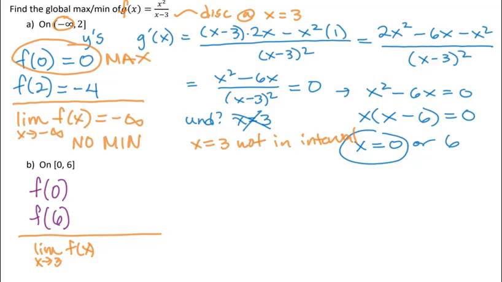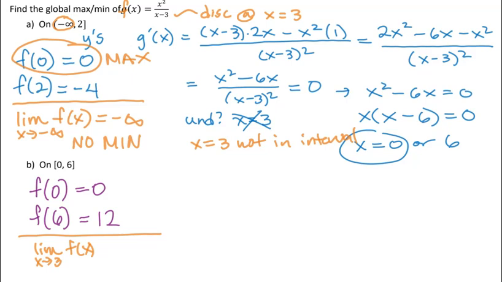F of 0, we already figured out, is 0. F of 6 is 36 over 3, which is 12. So just based on that, I would say now my minimum is at 0 and my maximum is at 12. But I need to investigate this asymptote at x equals 3. And we'll need to do this carefully.